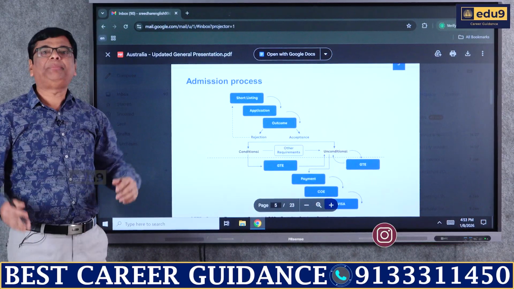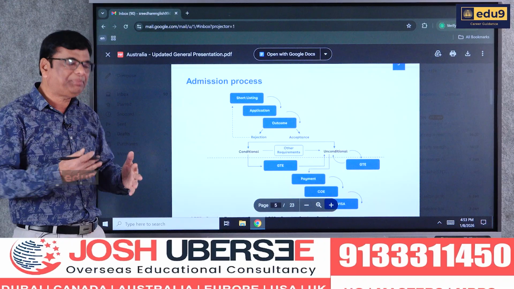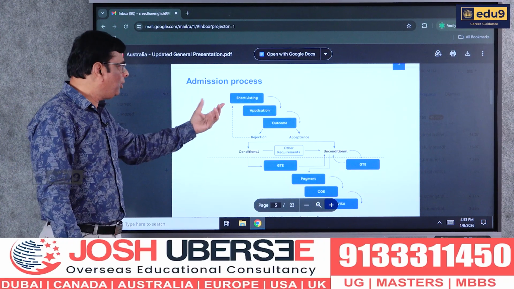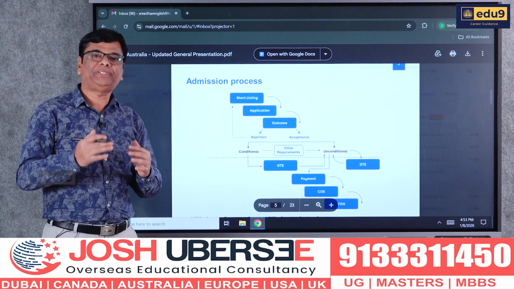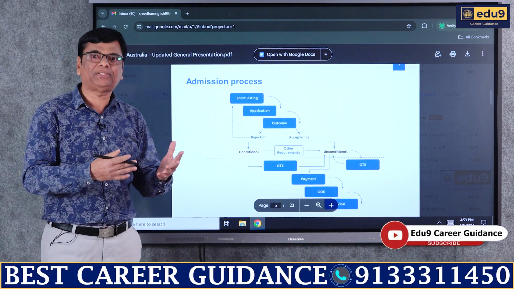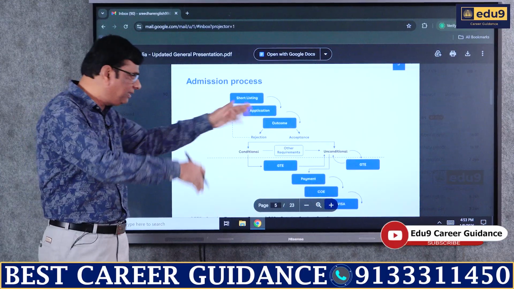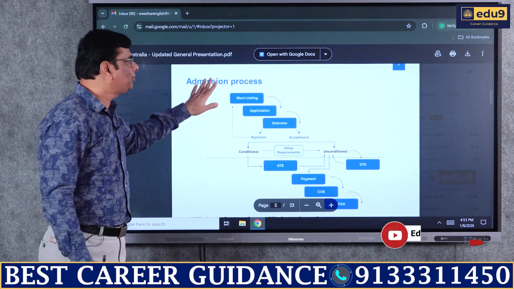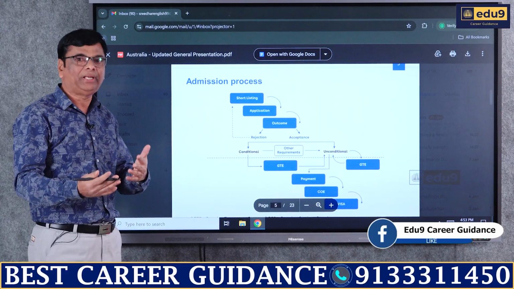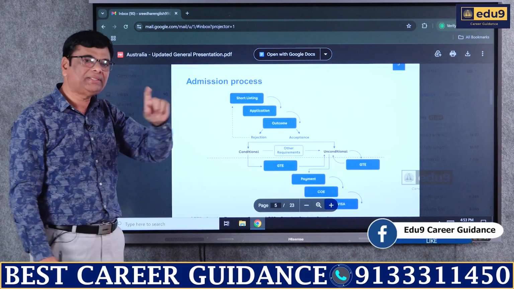And as far as the admission process is concerned, what are the steps we need to follow to get into universities in Australia? If you see the first point, it is shortlisting. Shortlisting of universities in terms of the requirement of your personal qualifications and other aspects, which I'll deal with in the next slides. You find out some universities and you shortlist according to your requirement. Shortlisting is the first point.